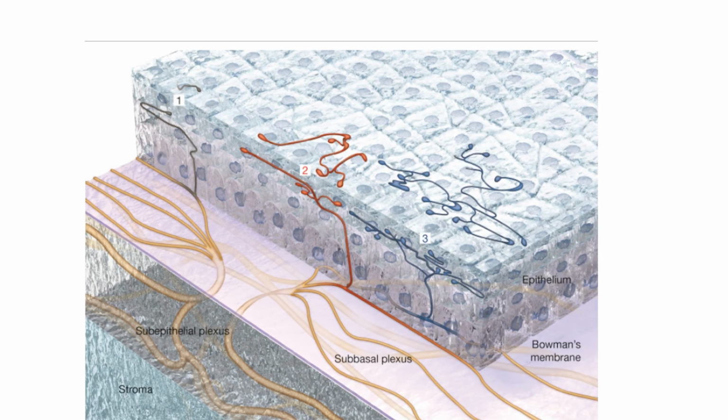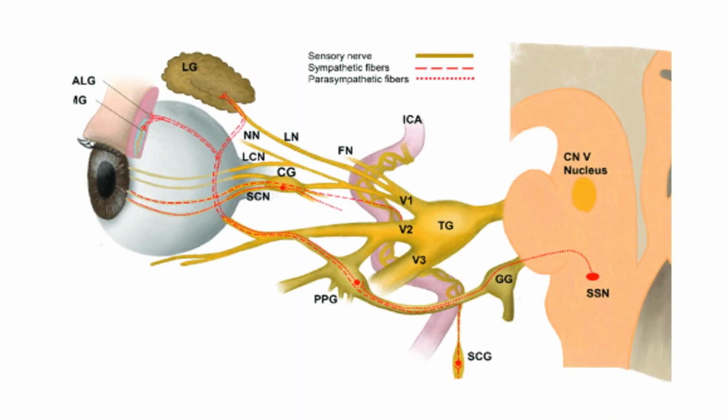We discussed the nerve supply of the cornea in the video on anatomy of the cornea. There we discussed how the end branches of the trigeminal nerve, particularly the ophthalmic division, will form plexuses below the epithelium, below the Bowman's membrane, and then send off nerve endings within the epithelium. Now, this is going to act as the afferent for the lacrimal gland secretion. And then we also discussed the efferent pathway, how the lacrimal gland receives innervation from the brain stem in order to secrete the aqueous part of the tear film. Okay, we discussed this in the video on the nerve supply to the lacrimal gland.